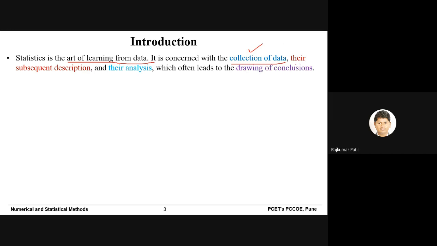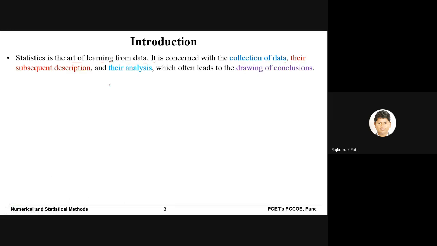Then once the data has been collected, it is described, meaning through certain graphs or tables or charts, you need to present the data, because raw data will not help you to understand anything. So you need to come up with a proper chart or graph or table, whatever, so that you can understand the phenomenon.